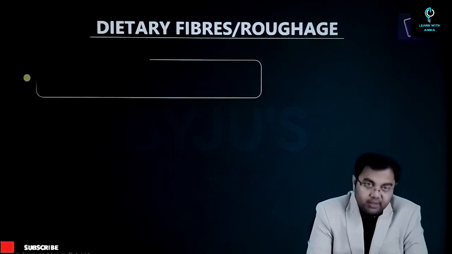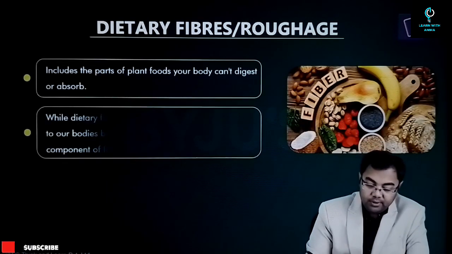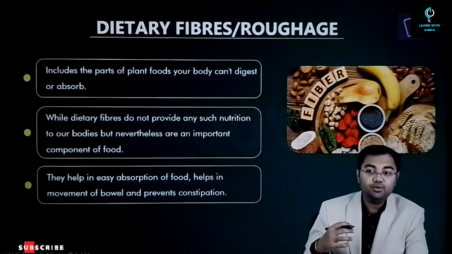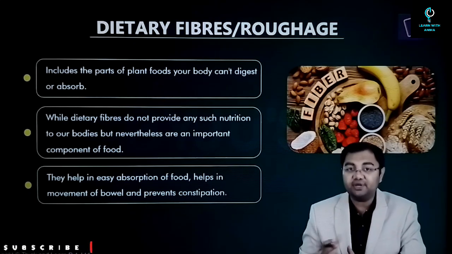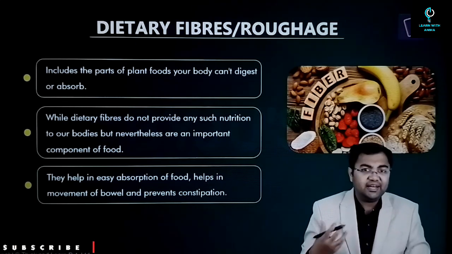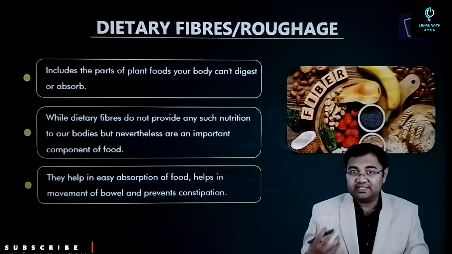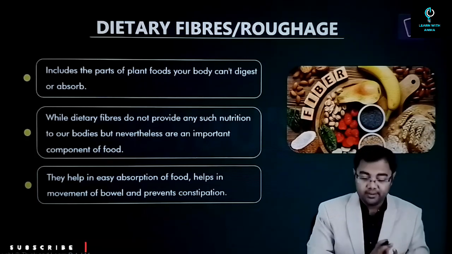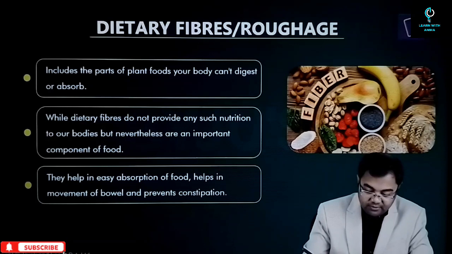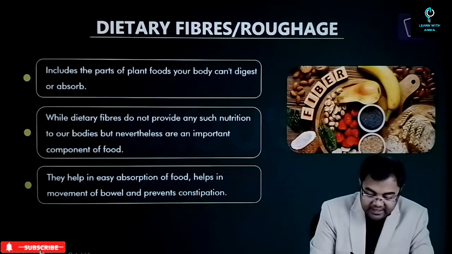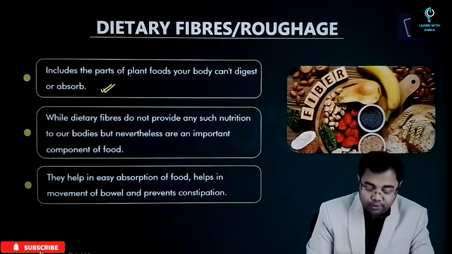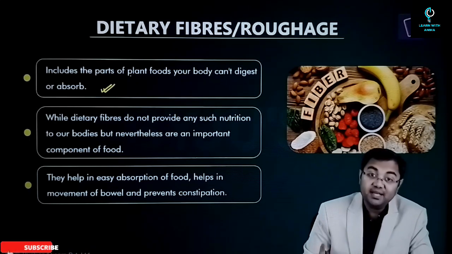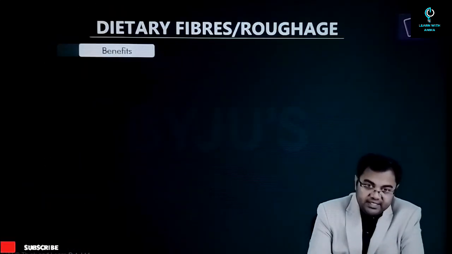After this, we have dietary fibers or roughage. When we talk about dietary fibers or roughage, they do not do a specific function for us. For example, they do not provide energy or help us fight diseases, but they are required for certain very important things. First of all, it includes the parts of plant foods your body cannot digest or absorb. But at the same time, they are important. So what are these functions?